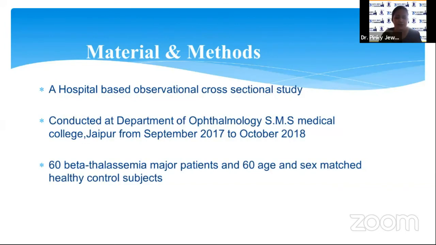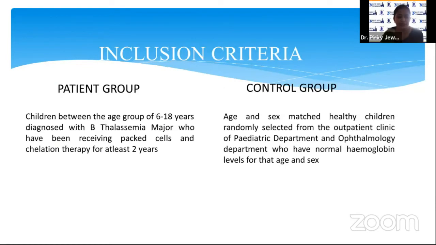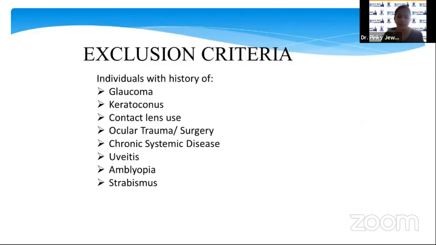This was a hospital-based observational cross-sectional study conducted at the Department of Ophthalmology at Medical College, Jaipur from September 17 to October 18. In our study, 60 beta thalassemia major patients and 60 age and sex matched controls were taken. Children between 6 and 18 years diagnosed with beta thalassemia major who had been receiving transfusion and chelation therapy for at least 2 years were included in the patient group, and age and sex matched healthy controls with normal hemoglobin levels for that age and sex were included in the control group. Individuals with a history of glaucoma, keratoconus, amblyopia, and strabismus were excluded from the study.